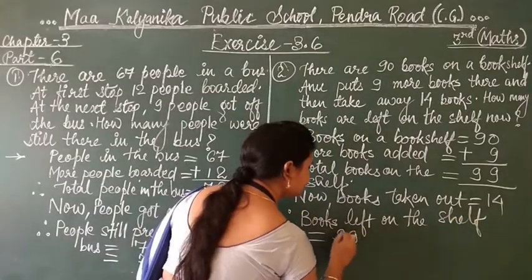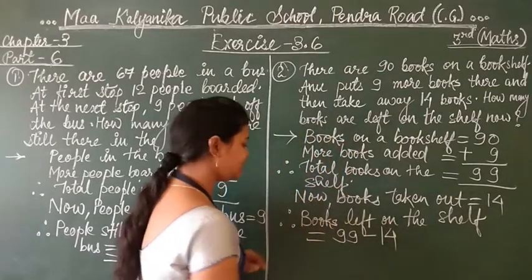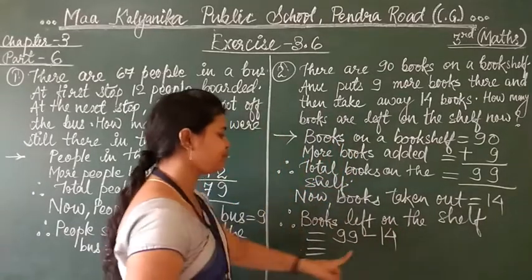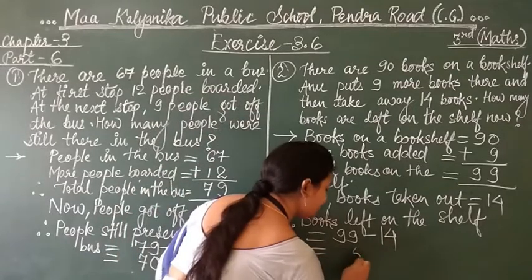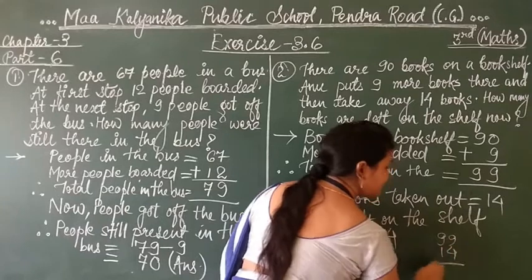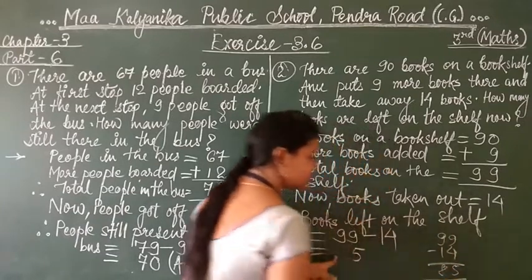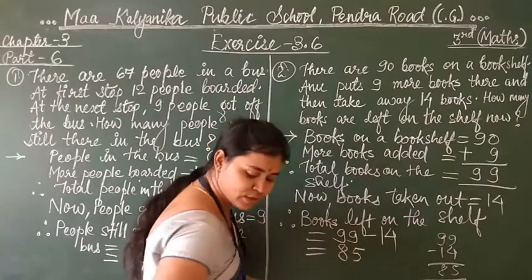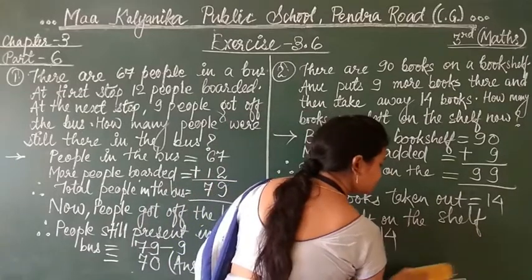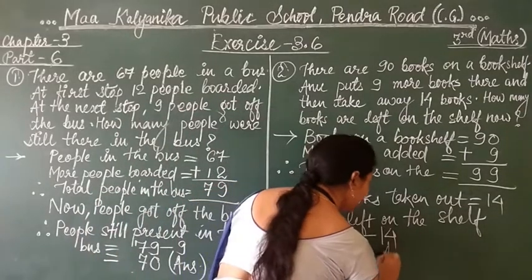99 total now it is present. 99 books minus 14. So 99 minus 14, how much? 9 minus 4, 5. Okay, you can solve like this also. 99 minus 14, 9 minus 4, 5 and 9 minus 1, 8. So answer we are receiving 85. So students, in this way we have received the answer number 2.